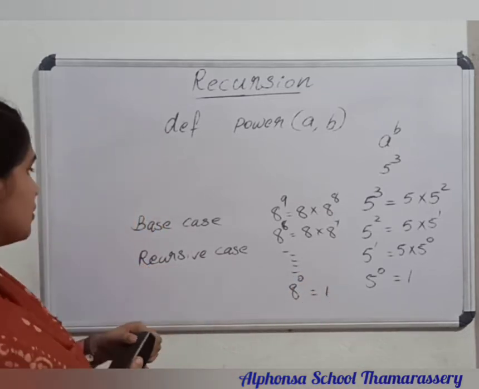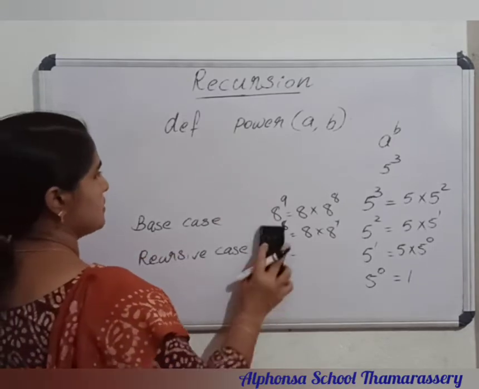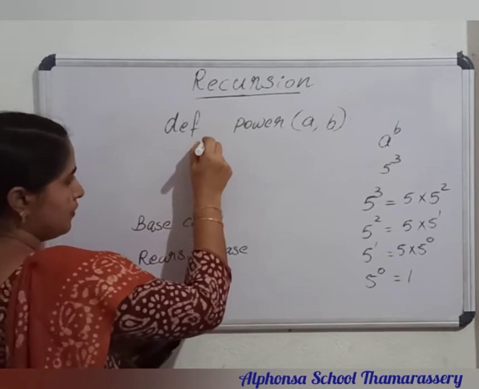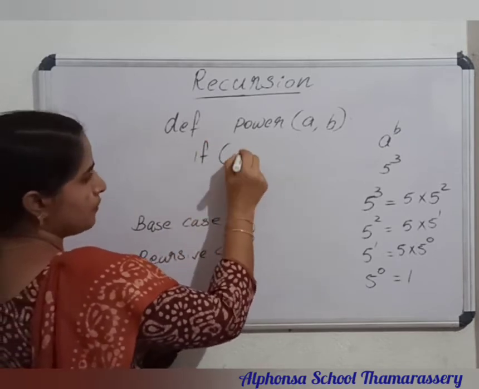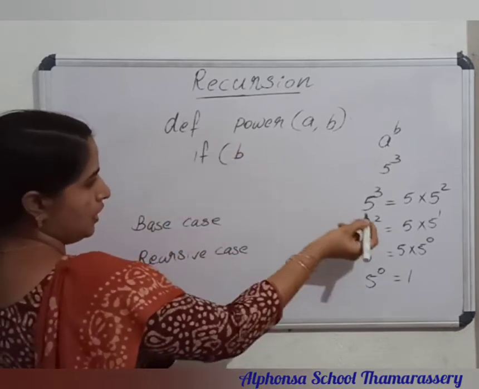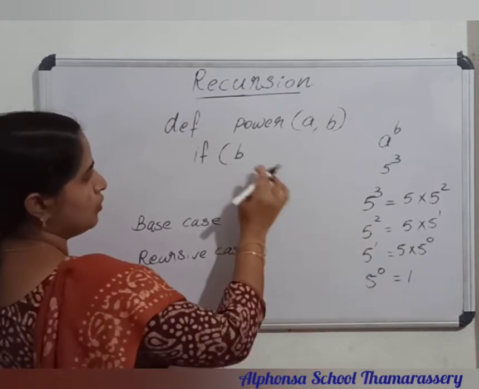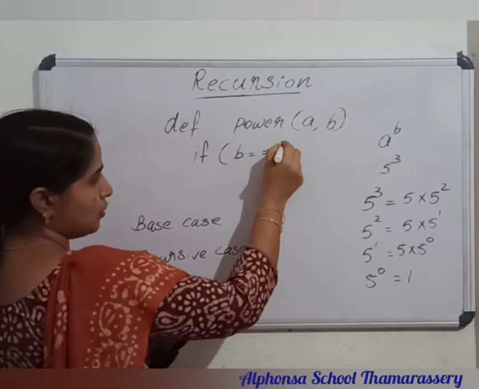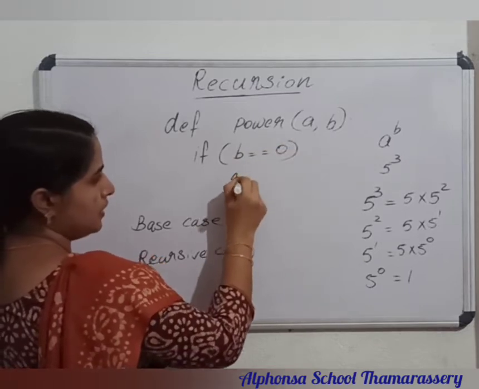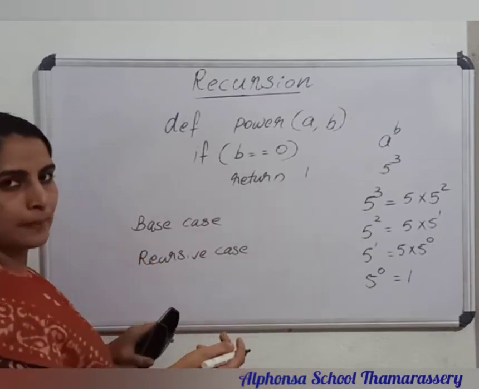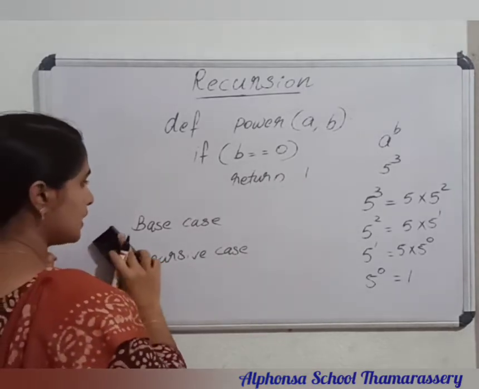Is it so? So it is a reachable case. So we can write the base case like this: if the value of b equals 0, then return what? Return 1.